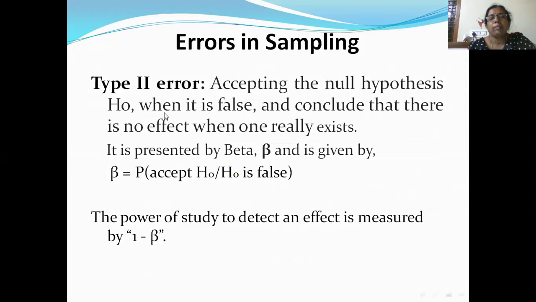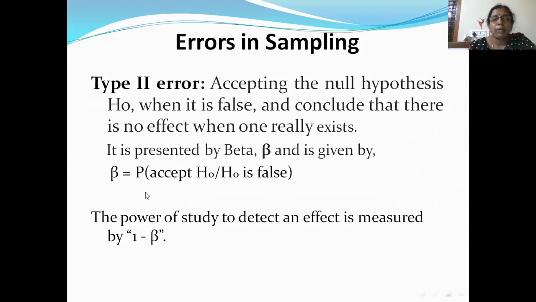Similarly, type 2 error is accepting the null hypothesis H naught when it is false. Even though H naught is wrong, you are accepting that hypothesis. That means there is an error, and that error is called type 2 error. So what we are concluding is there is no effect when one really exists. That means when there is an effect on the population, we are saying that there is no effect on the population. That is a type 2 error.